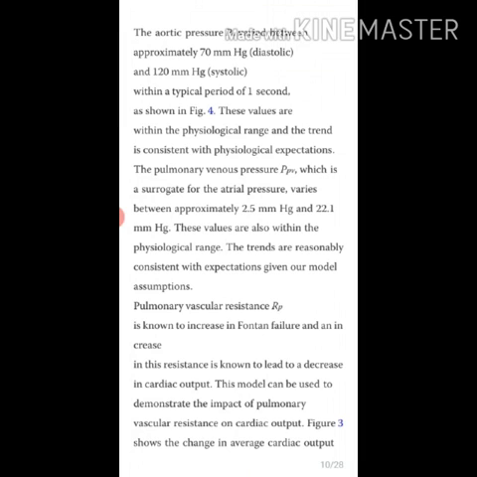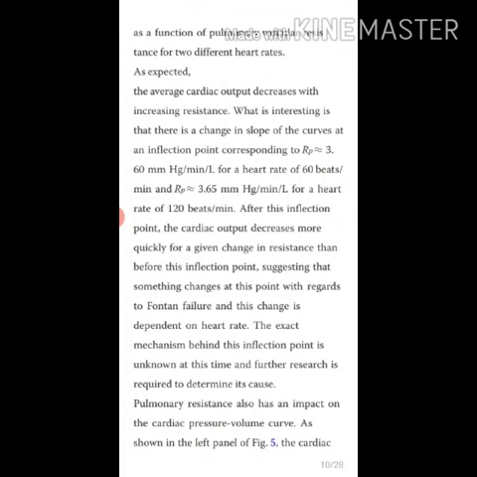The pulmonary vascular resistance RP is known to increase in Fontan failure, and an increase in the resistance is known to lead to decreasing cardiac output. This model can be used to demonstrate the impact of pulmonary vascular resistance on cardiac output.